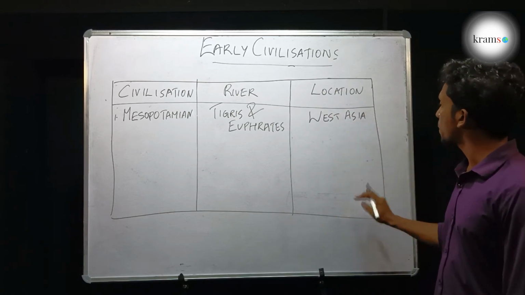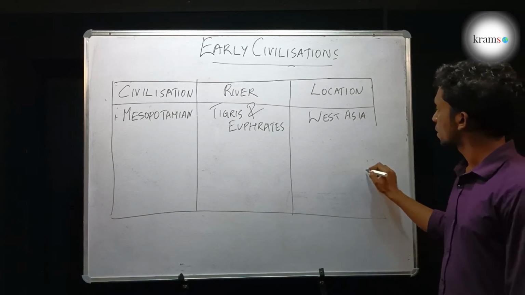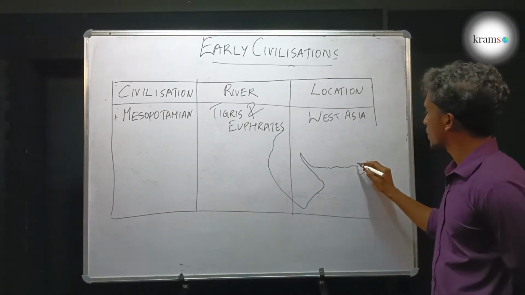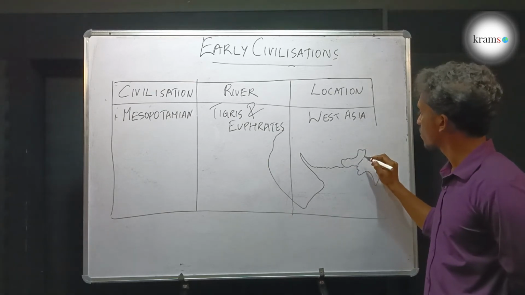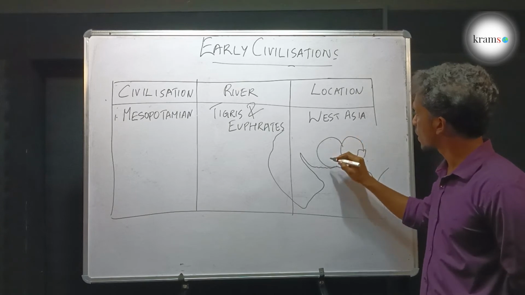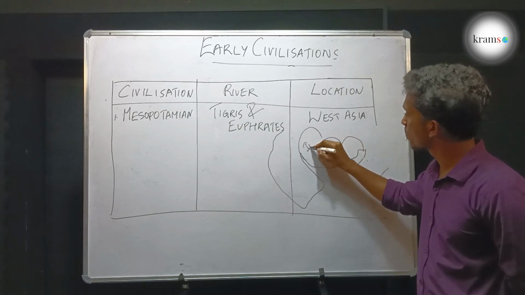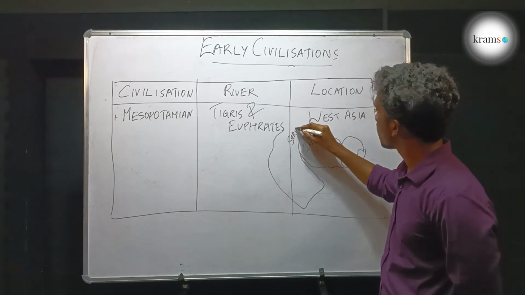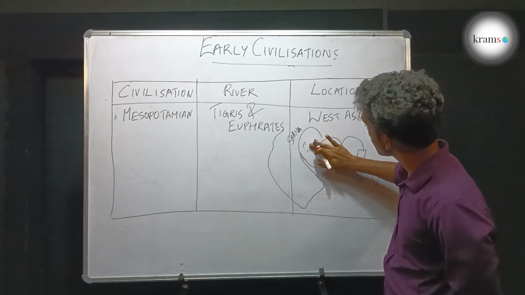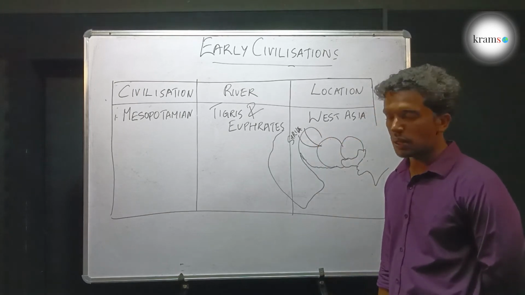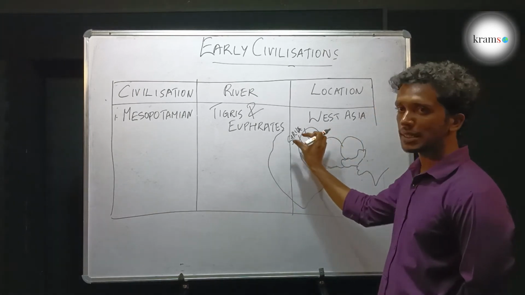Take your map, you will see that this is India. This is Pakistan. This is Afghanistan. This is Iran. Then comes Iraq, Syria. On the Iraq-Syria border, there are 2 rivers. The Tigris and Euphrates go like this, in a kind of moon shape, crescent shape.